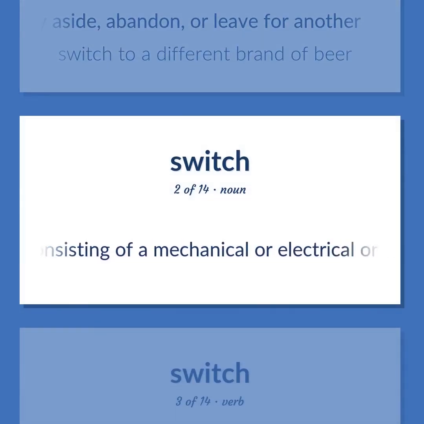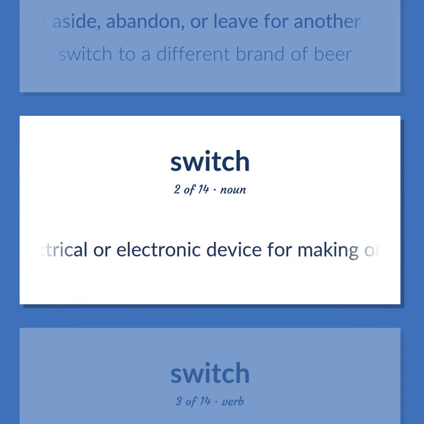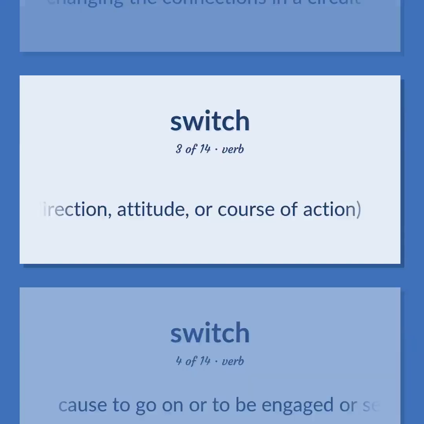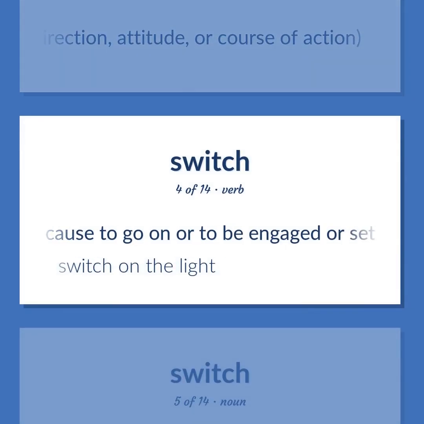Control consisting of a mechanical or electrical or electronic device for making or breaking or changing the connections in a circuit. Reverse a direction, attitude, or course of action. Cause to go on or to be engaged or set in operation. Switch on the light.